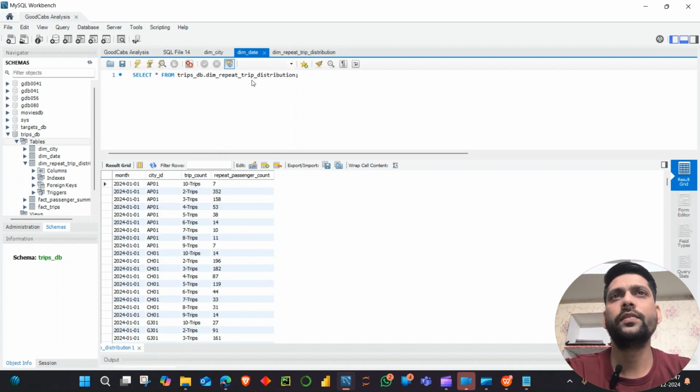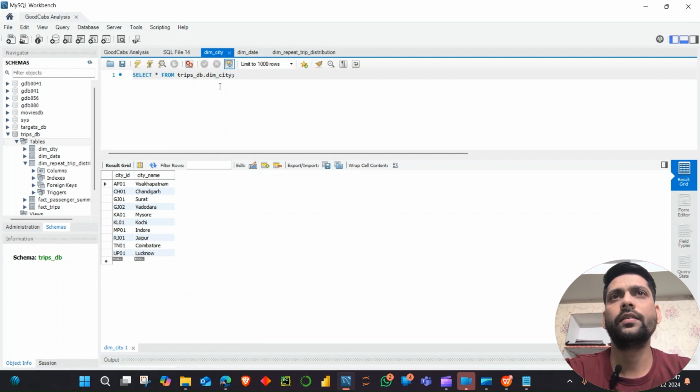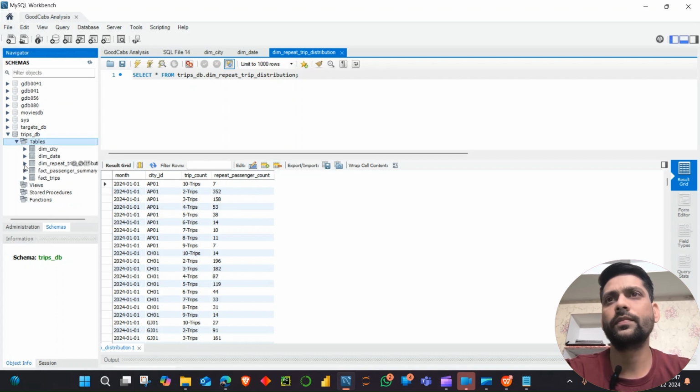We see that city ID is common here also, in dim city and this repeat trip distribution. So whenever we need to join these, we will join by city ID.